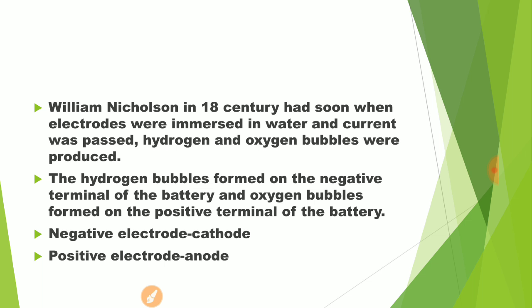William Nicholson in the 18th century discovered कि when electrodes were immersed in water and current was passed, two types of gases are formed. Which ones? Hydrogen and oxygen. Hydrogen bubbles formed on the negative terminal of the battery, and oxygen bubbles formed on the positive terminal of the battery. You have to remember that the negative electrode is called cathode and the positive electrode is known as anode.